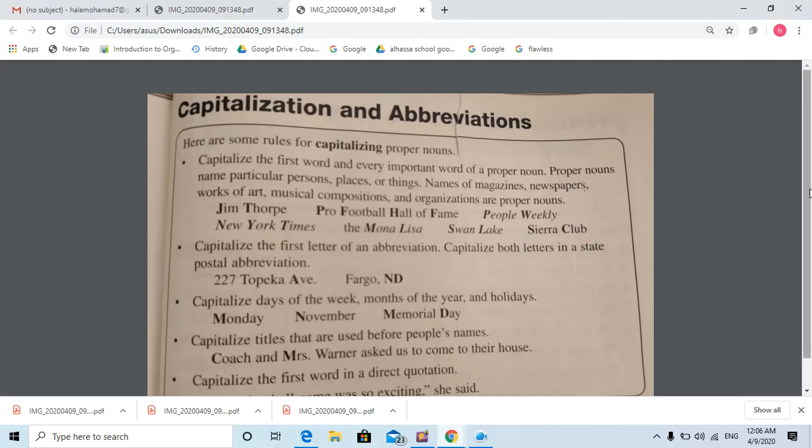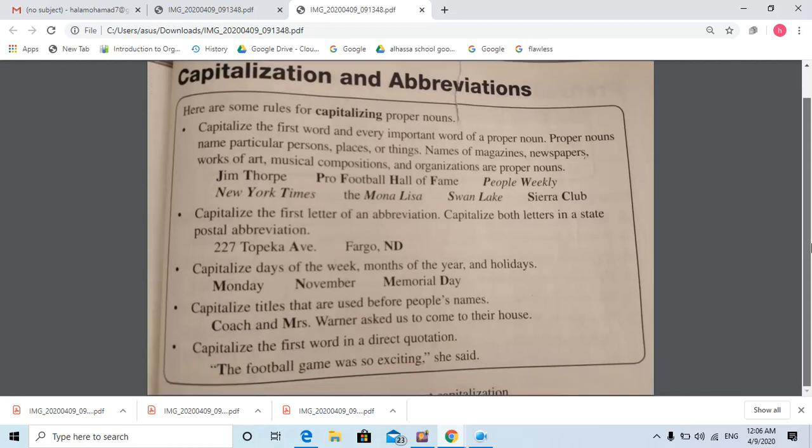Number 2, capitalize the first letter of an abbreviation. Capitalize both letters in a state postal abbreviation. If we have an abbreviation of a street or avenue or a place, then first it will be capital.